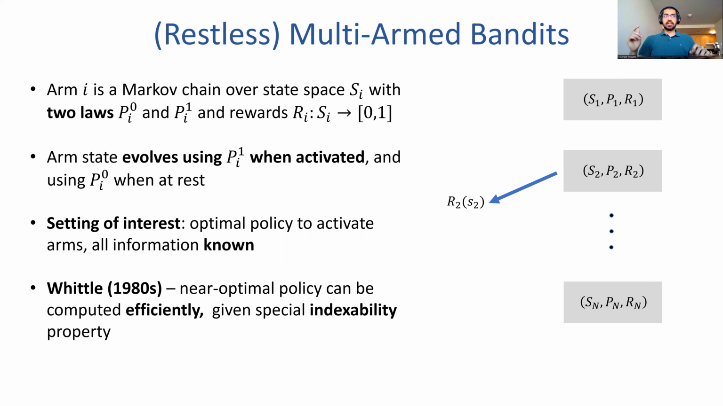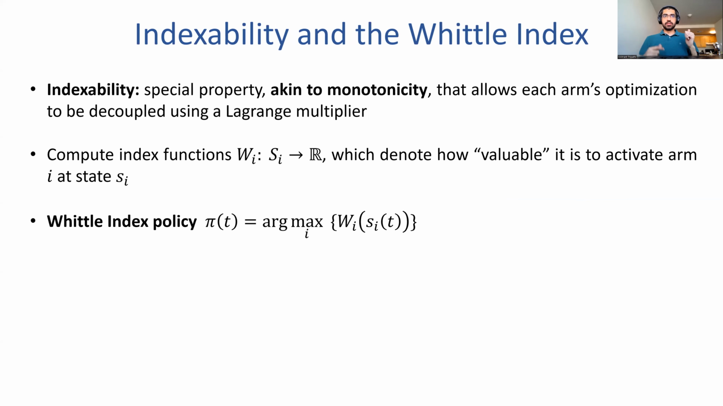In fact, it was shown by Tsitsiklis and Papadimitriou in the 1990s that solving general restless multi-arm bandit problems is EXPTIME-complete. So the indexability property is a property that is roughly akin to monotonicity. And what it does is it allows each arm's optimization to be decoupled using a Lagrange multiplier. And this is the key idea of the Whittle approach.